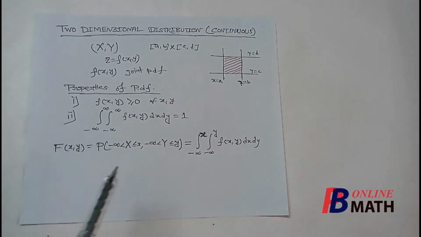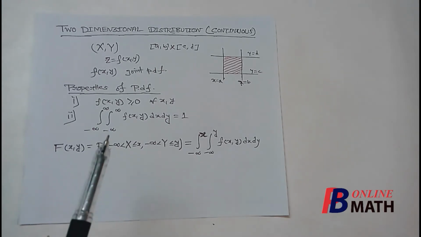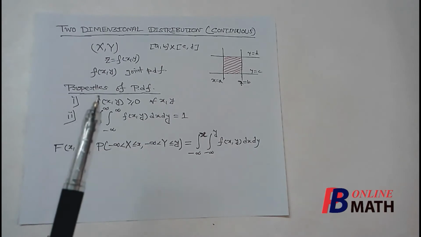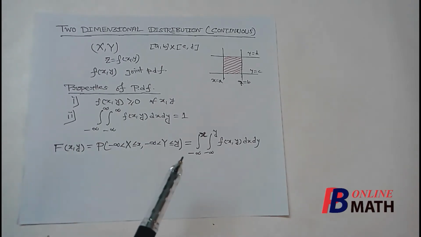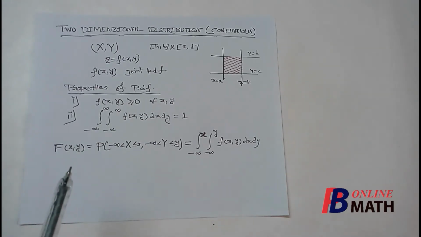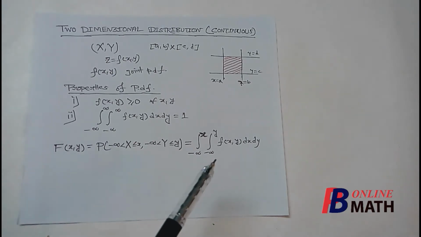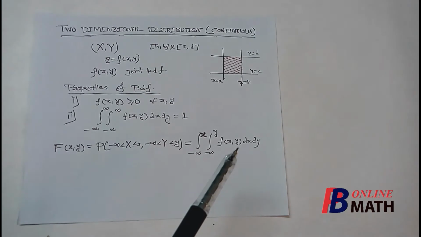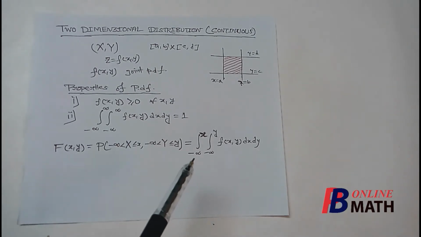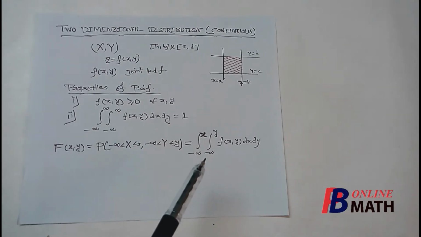This is the definition of joint distribution function for continuous distribution. So if we know the joint PDF, that means fxy is known, then we can easily compute the distribution function by integrating the joint PDF with respect to x and y from minus infinity to x and minus infinity to y respectively.